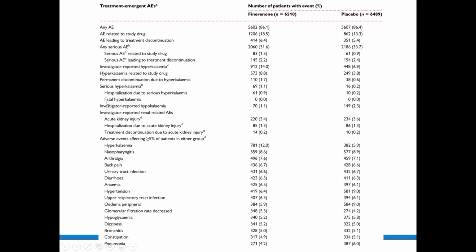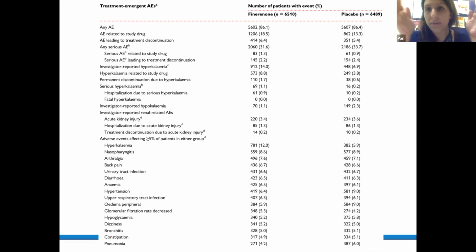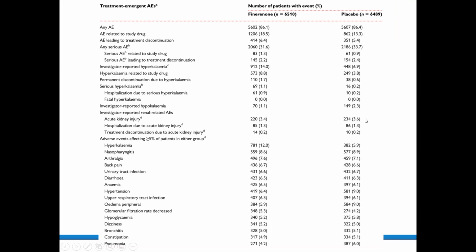Yes, I'll just point out, it says fatal hyperkalemia, 0. Correct. So when we look at investigator-reported hyperkalemia, there does look like there's a significant increase in the incidence, as with those which have had serious hyperkalemia. So the numbers are still small. They're still making up only 1% of a cohort of 6,500 people. But there are noticeably a few more than the placebo cohort. But in terms of the fatal hyperkalemia, actually there's 0 in the finerenone group.